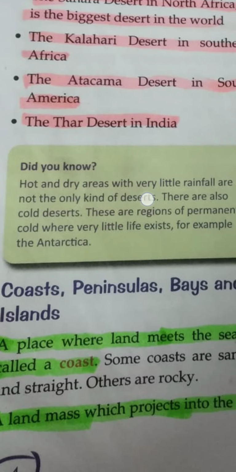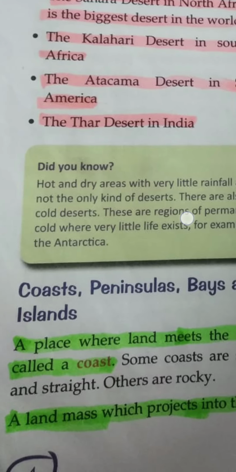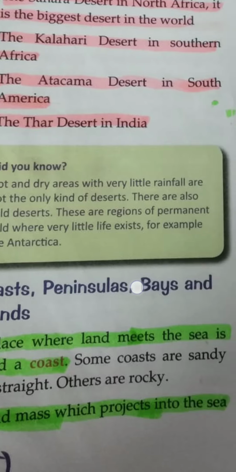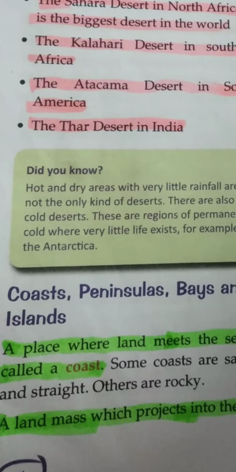Now we will discuss coast, peninsula, bay and island. Coast. What is the coast? A place where land meets the sea is called a coast. Some coasts are sandy and straight, others are rocky.